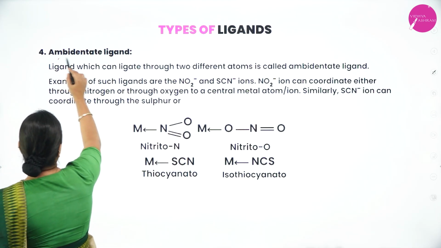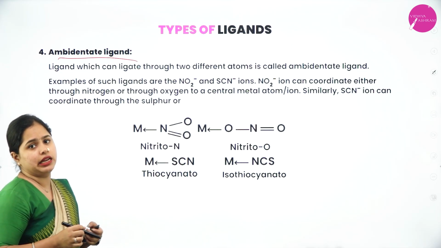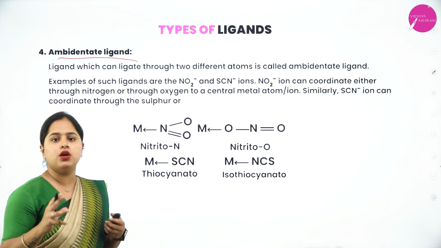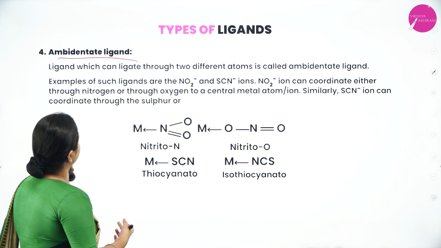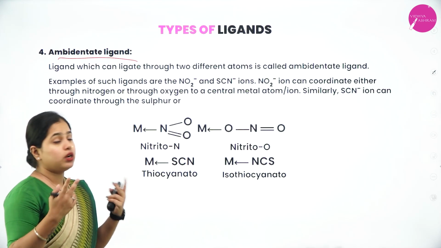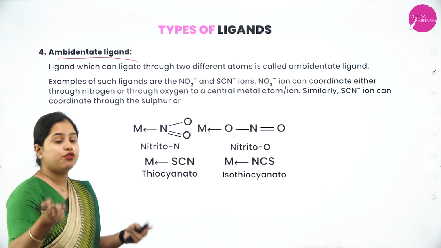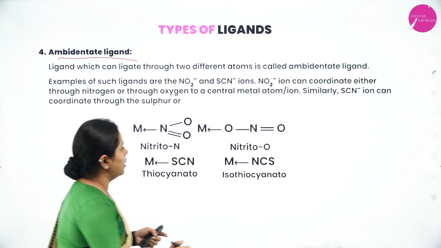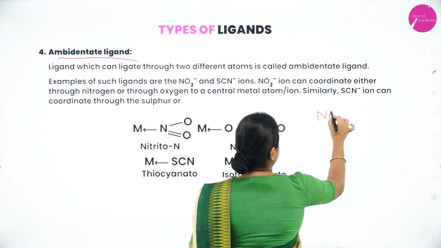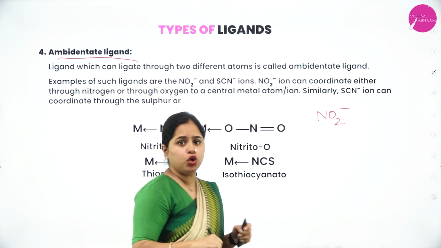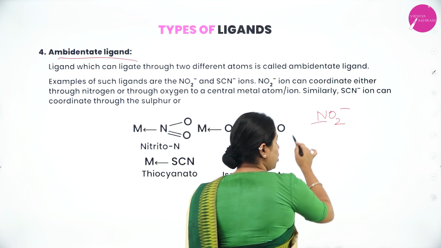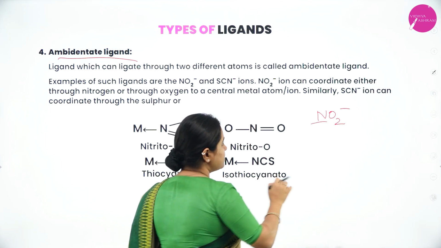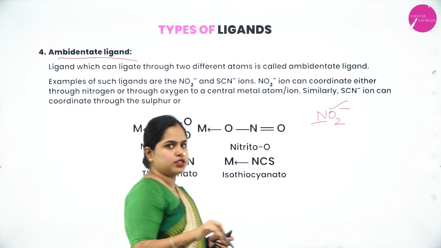Now, there is another type which is called an ambidentate ligand. This you can see only in special types of molecules. The ligands which can bind through 2 different atoms are called ambidentate ligands. For example, let us take NO2 minus. In NO2 minus, the nitrogen can act as a donor as well as the oxygen can act as a donor.